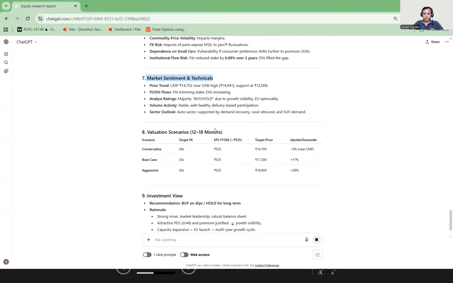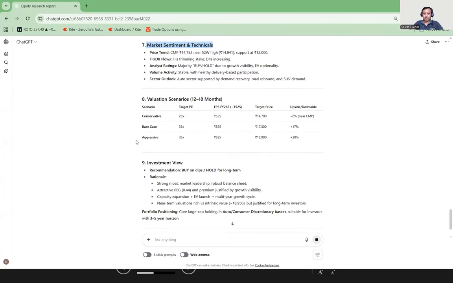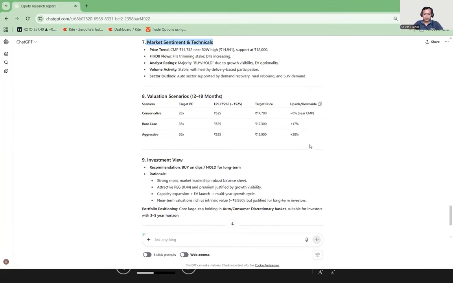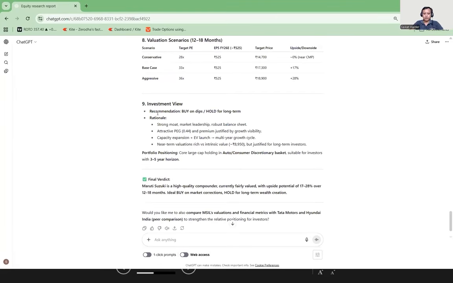Then the valuation scenarios. So going forward, what is the growth you can expect? Then near term, there is no target because the market is expected to get a little correction right now. Then it gives a conservative number. In the base scenario you can say 15 to 17% growth, and the investment view is buy on dip and hold. This is what the analysis has already done.